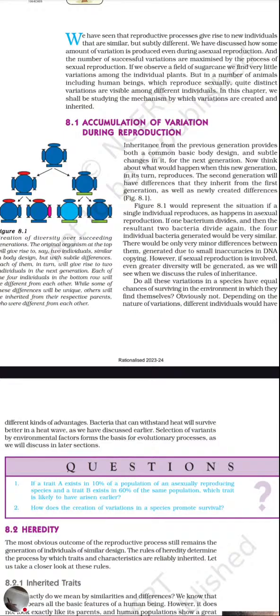Okay, heredity is transfer of traits from one parent to another. Very good. So it's a process where the characters or the traits are transferred from parent to offsprings. For that transfer of the traits, which kind of reproduction is essential?